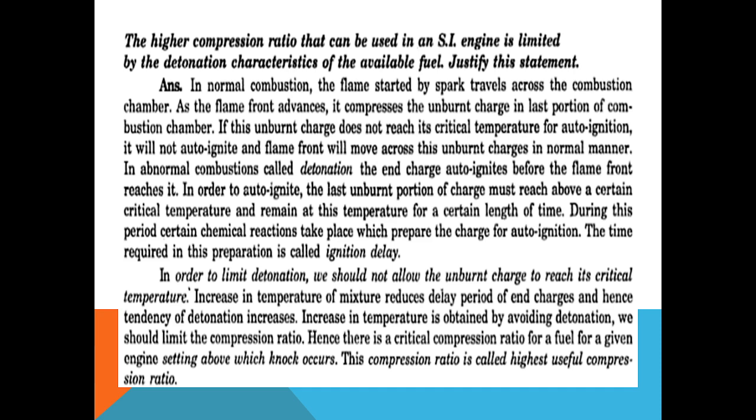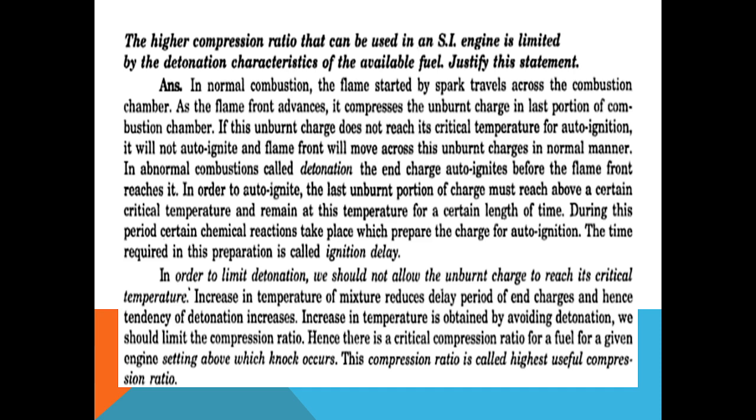The answer is, in normal combustion, the flame started by spark travels across the combustion chamber. As the flame front advances, it compresses the unburned charge in the last portion of the combustion chamber. If this unburned charge does not reach its critical temperature for auto-ignition, it will not auto-ignite, and the flame front will move across the unburned charge in a normal manner.